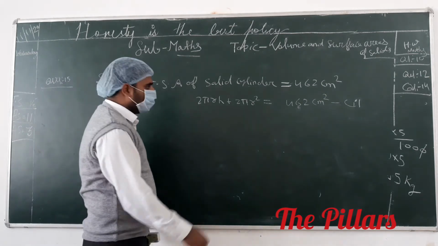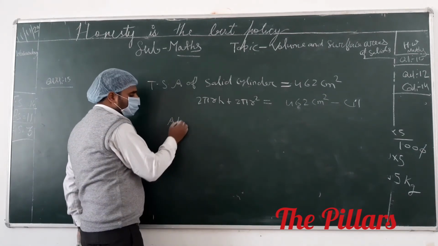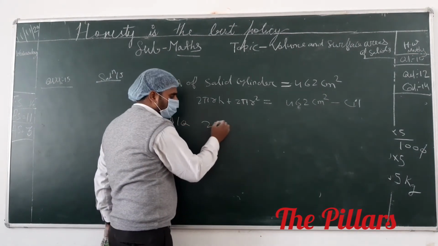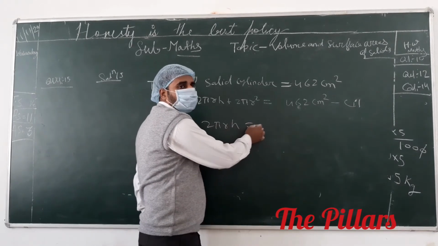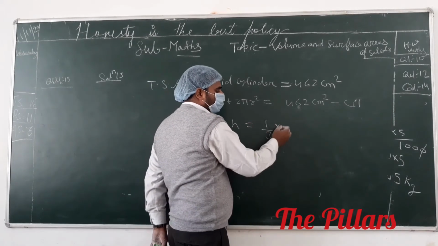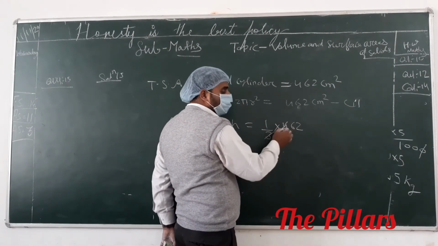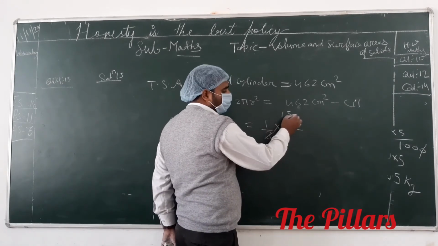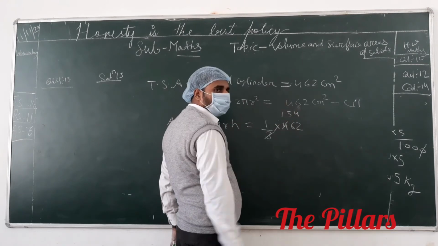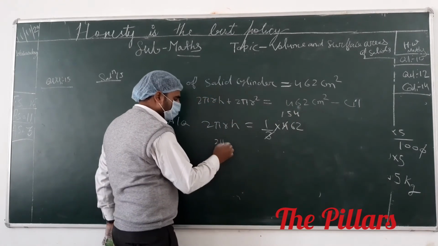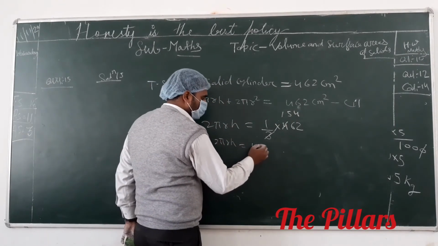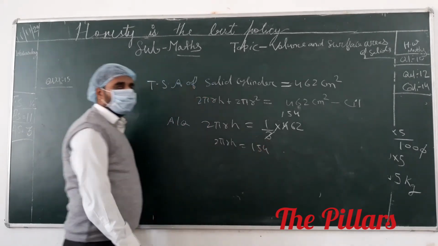According to the question, 2πrh is 1/3 of the total surface area, 1/3 of 462. 3 ones are 3, 3 fives are 15, 3 fours are 12. It means the value of 2πrh is given as 154.